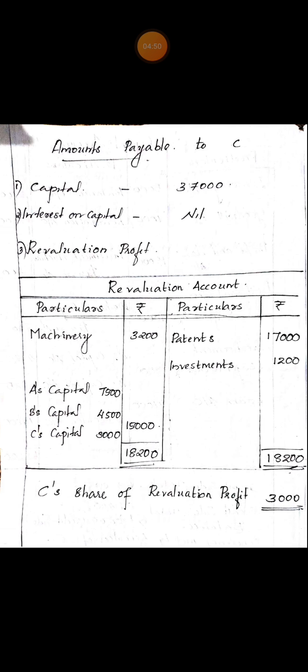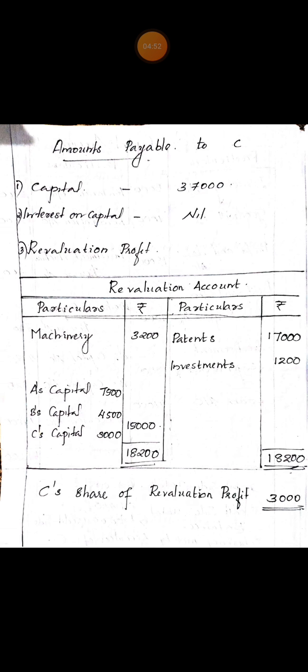So value of investment increased by rupees 1,200, which is credited to revaluation account. Balancing figure 15,000 on debit side means it is a profit. A's share 7,500, B's share 4,500, C's share 3,000. In this question, we need only C's share, that is rupees 3,000.